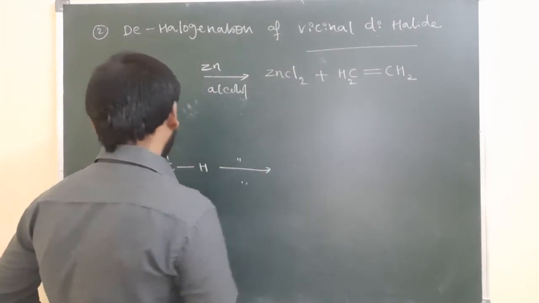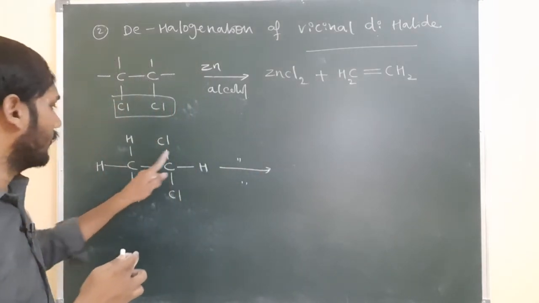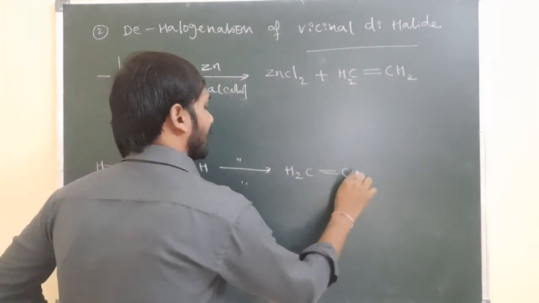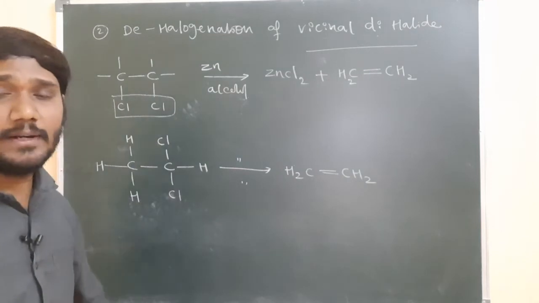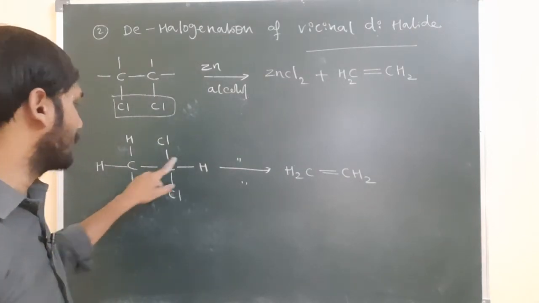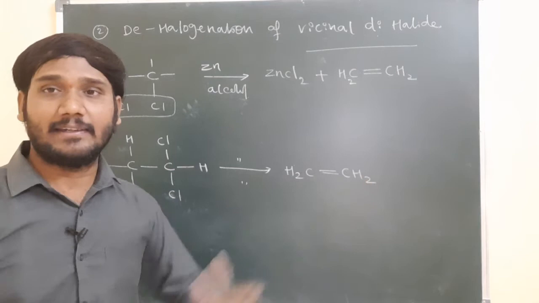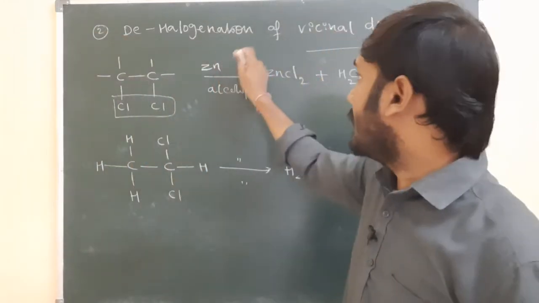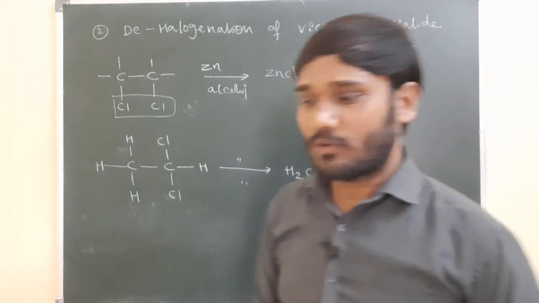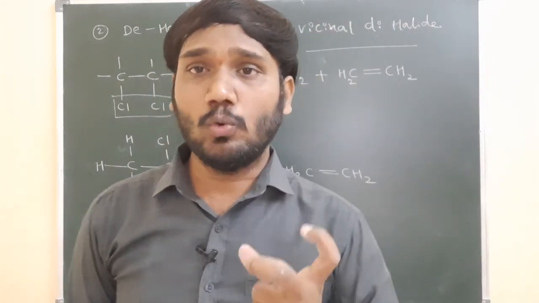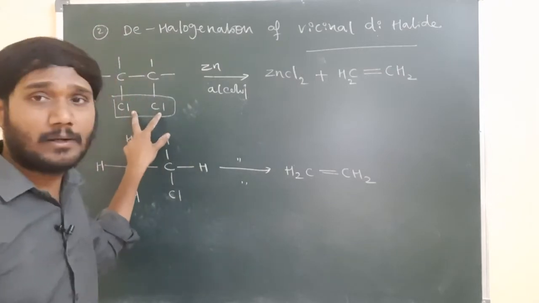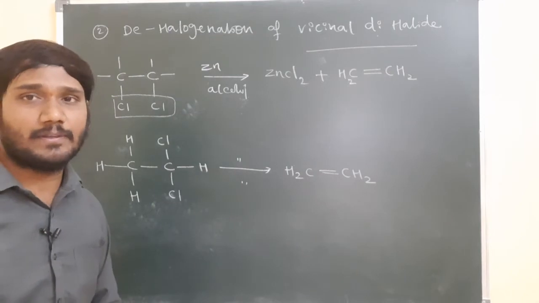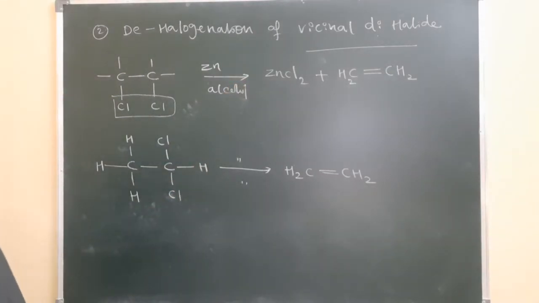So what is possible here? One of the hydrogens will shift to the neighboring carbon, and at that time CH2 double bond CH2 forms, because one of the hydrogens comes from this carbon to here and the alkene forms. So this is the preparation of alkenes with the help of dehalogenation of vicinal dihalide. Once again, vicinal dihalide means 2 halogens present on 2 neighboring carbon atoms. Geminal dihalide is nothing but 2 halogens present on the same carbon atom. So this is a preparation method of alkenes.